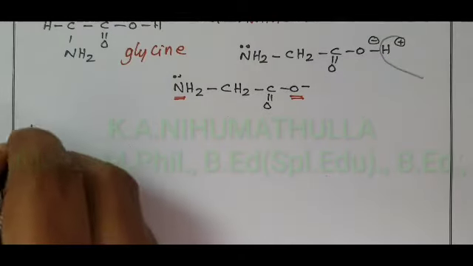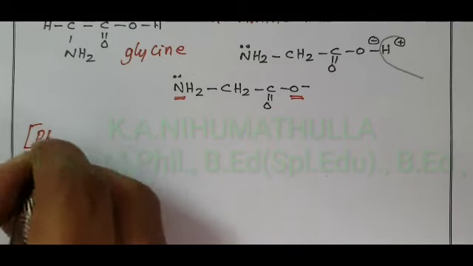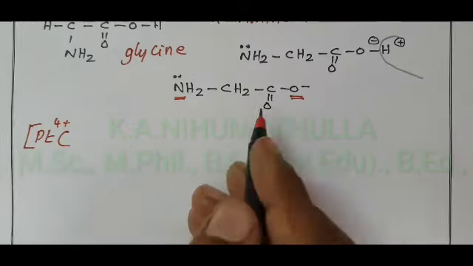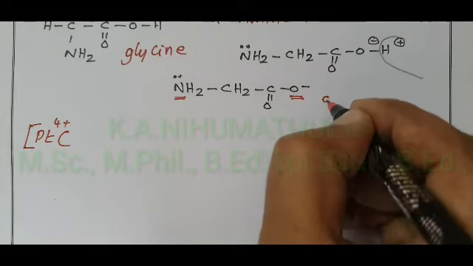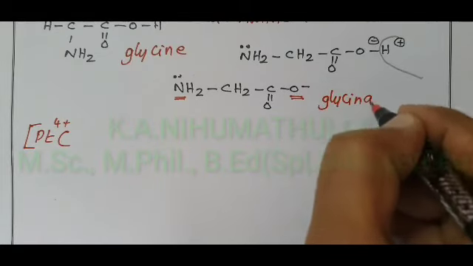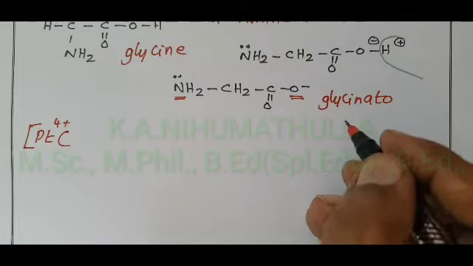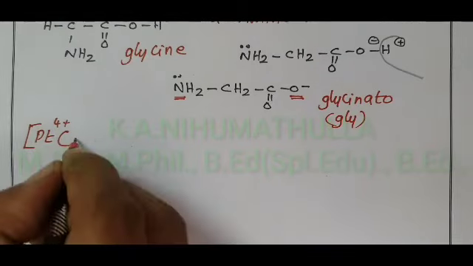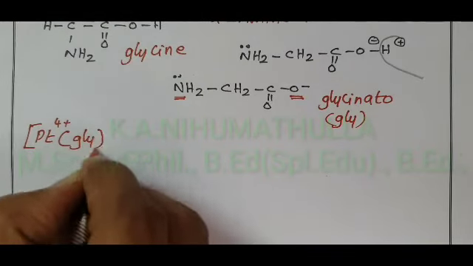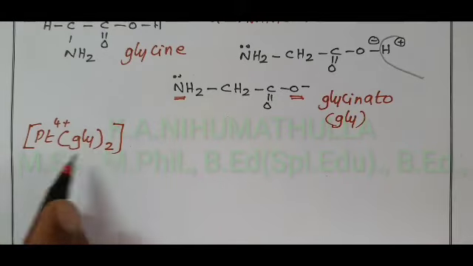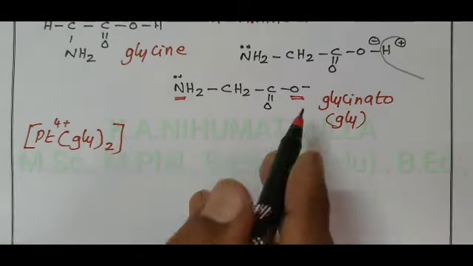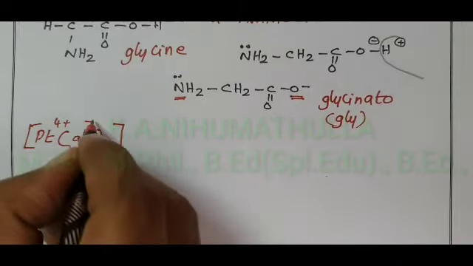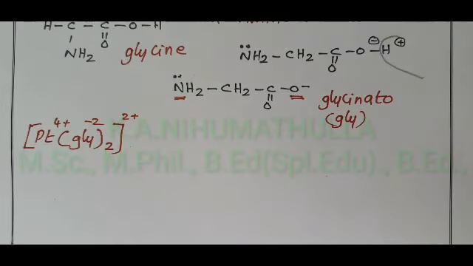Now, I take one example of this compound. Platinum central metal ion, 4 plus, with bidentate ligand. This is simply denoted as glycinato, a negative ligand. It is a bidentate, simply denoted as gly. Platinum with bidentate ligand: one bidentate ligand forms 2 bonds, 2 bidentate ligands form 4 bonds. But it is 1 minus. 1 glycinato 1 minus, 2 glycinato 2 minus, so the charge on the complex is 2 plus.